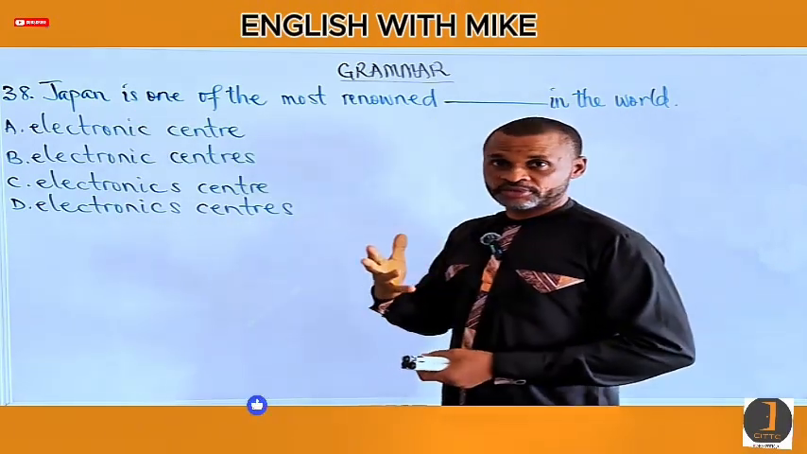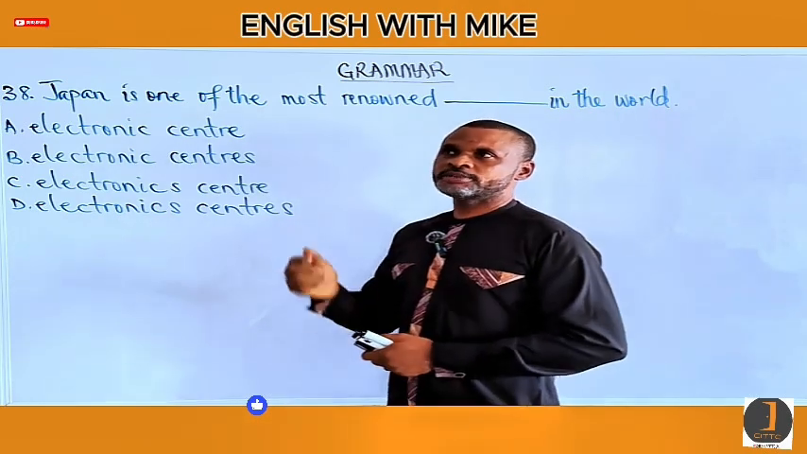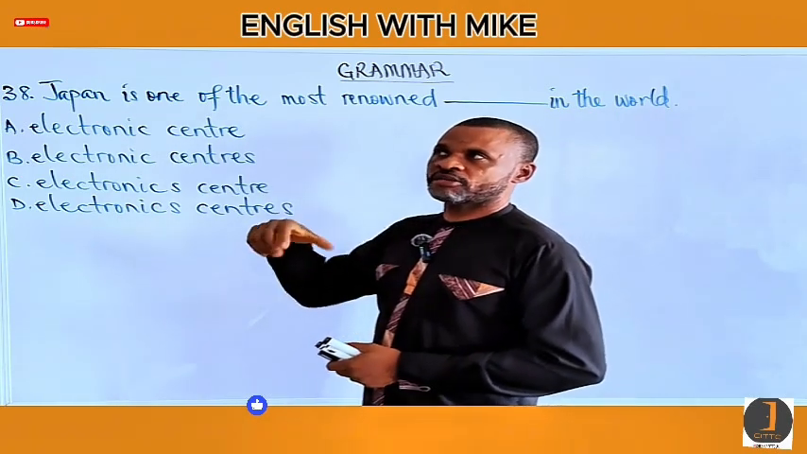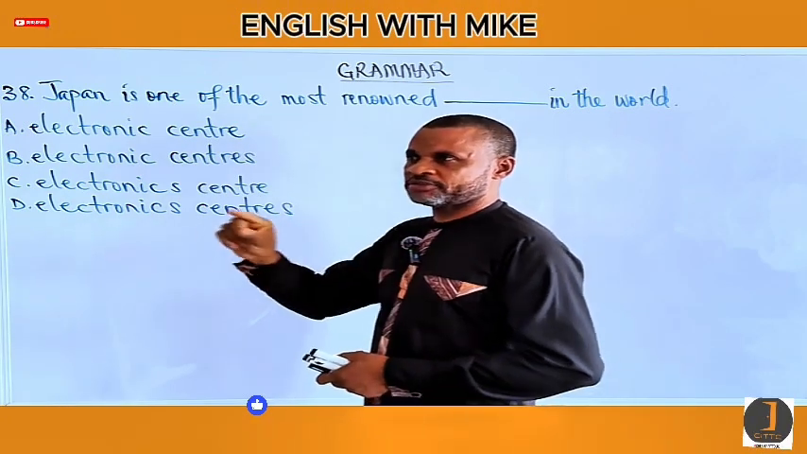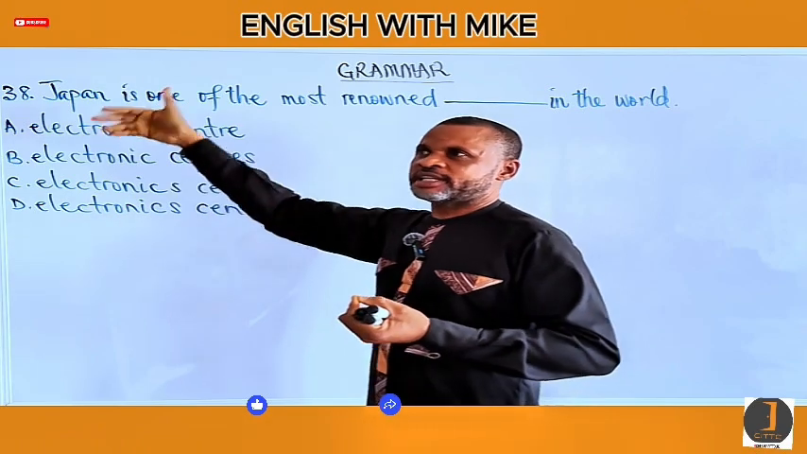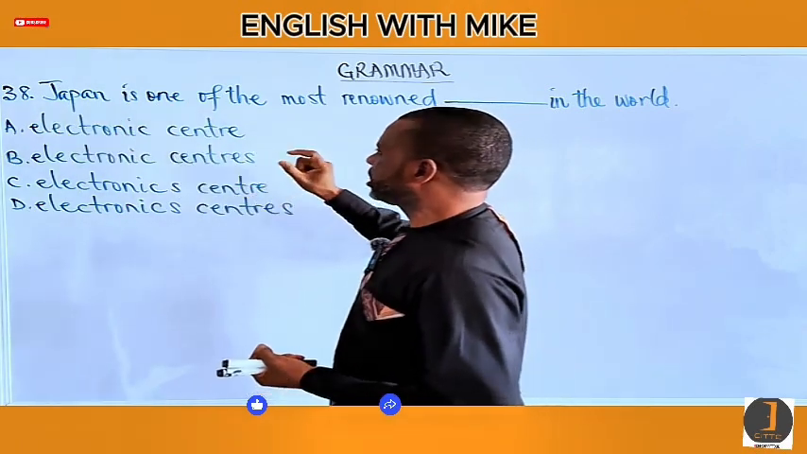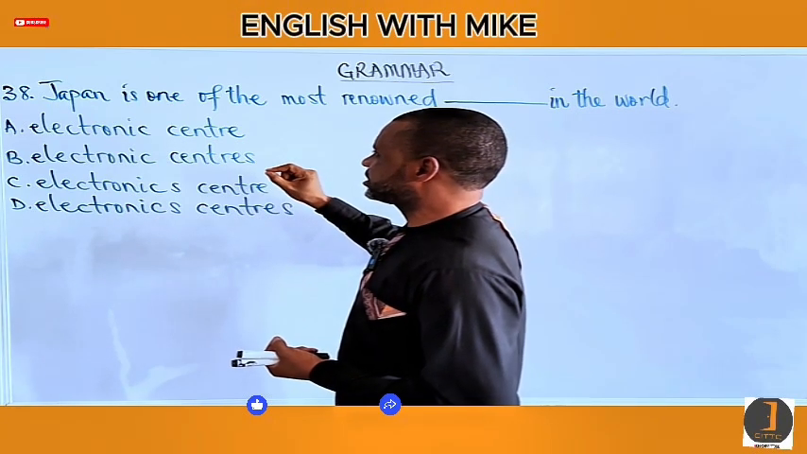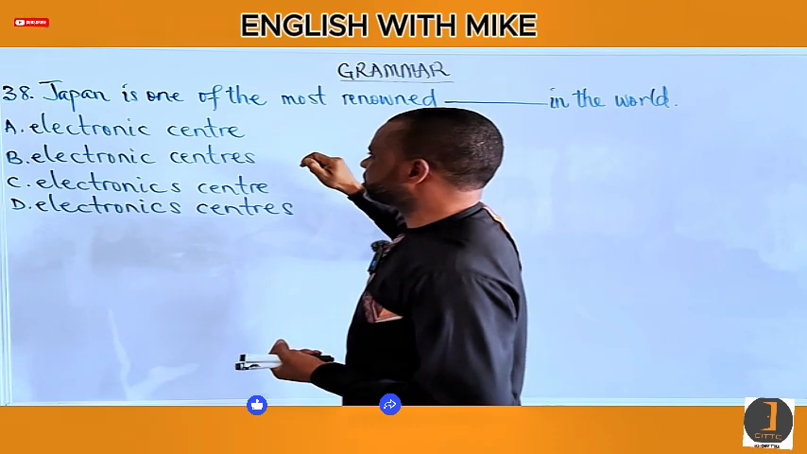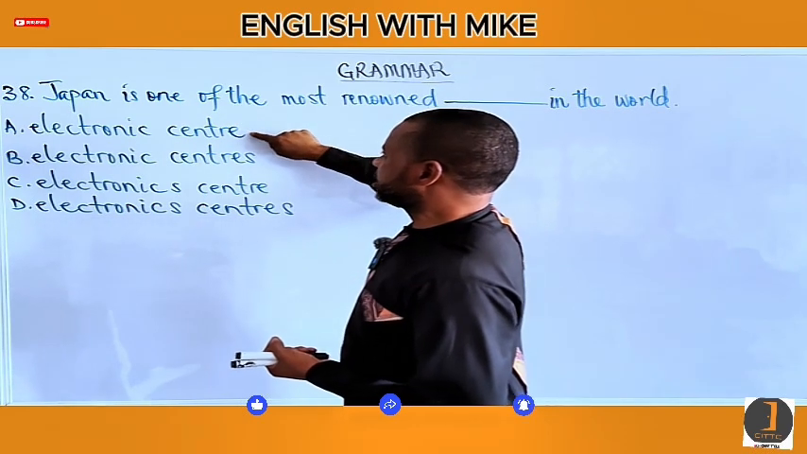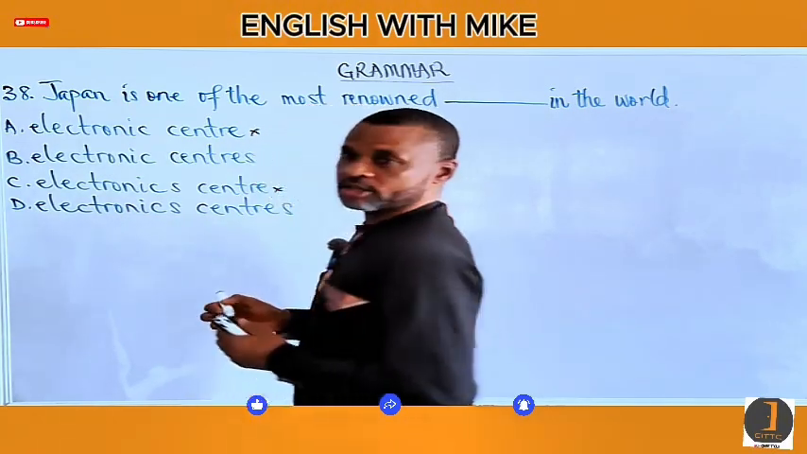Well, one of is usually accompanied by a plural object. So the object that follows the preposition of here must be plural if the expression is one of. That is one out of at least two, and two is plural. Therefore, we have to pick up an option that is plural in form, where center is pluralized. It means that A and C must be eliminated since they are singular.